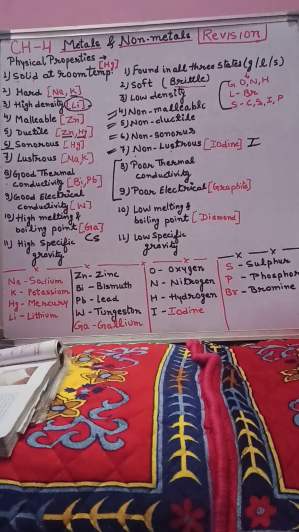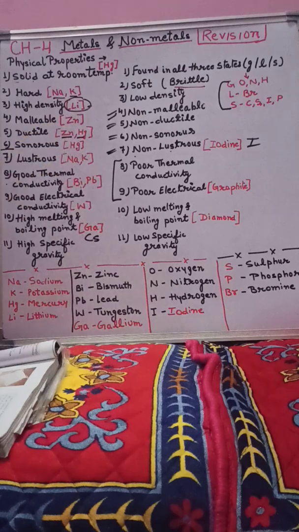The third parameter is density. Metals are found in the solid state, so particles are very compactly packed, and if the particles are compactly packed, obviously their density is high. In this category we have one exception, lithium, whose symbol is Li. Lithium's density is half that of water. If the density of water is 1, then the density of lithium is 0.5. This is the reason when we put lithium in water, it floats on the surface, because its density is less than water.